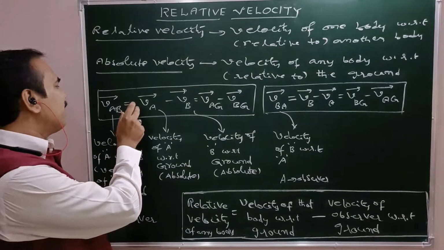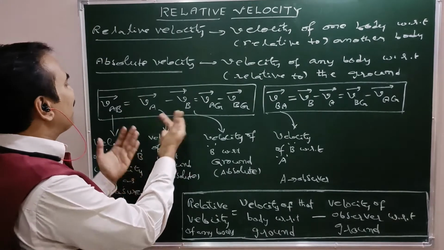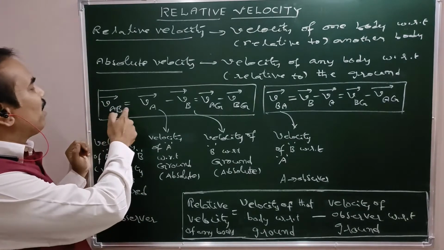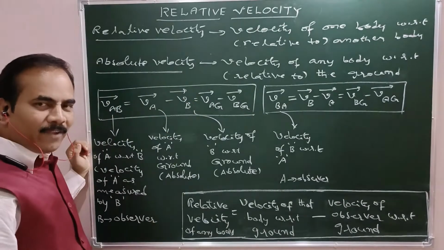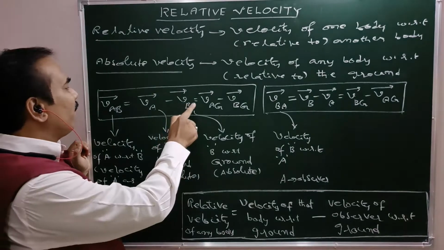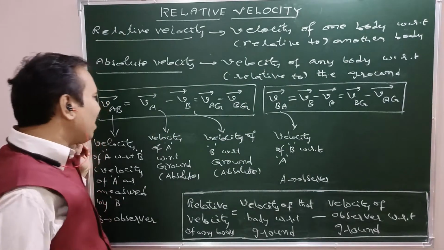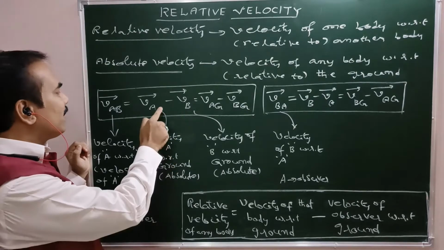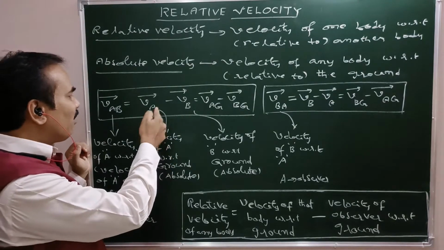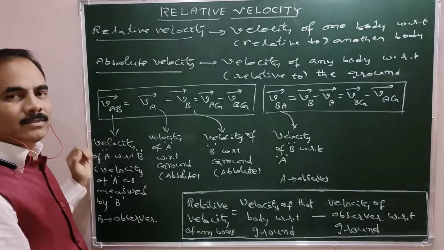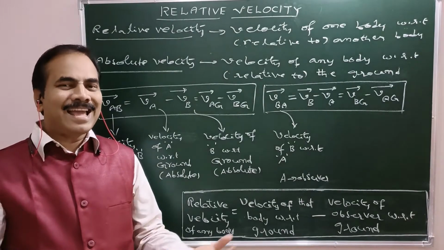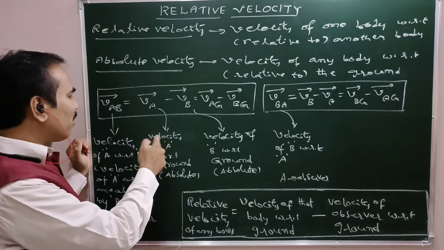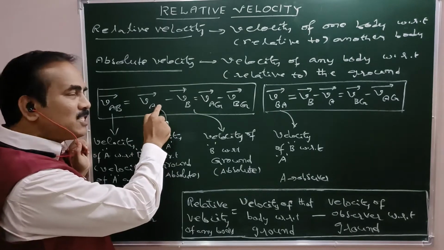Right? That can be measured mathematically as V_A bar minus V_B bar. So V_AB bar equals V_A bar minus V_B bar, that is V_AG bar minus V_BG bar. What is V_A bar here? V_A means velocity of A. Here nothing is there by the side of A, which means with respect to ground.